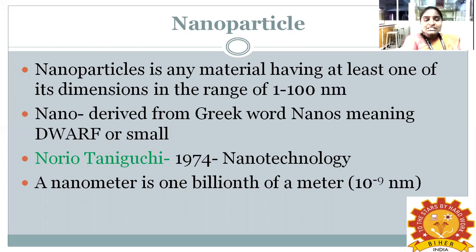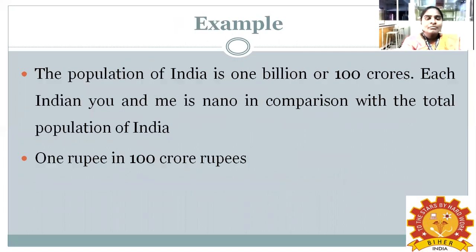What is nano? This word nano is derived from the Greek word nanos. What is the meaning of nanos? Nanos means dwarf or small. In 1974, Norio Taniguchi, the scientist, coined the term nanotechnology. So the one who coined the term nanotechnology is Norio Taniguchi in the year 1974. A nanometer is equal to 1 billionth of a meter, that is, 10 power of minus 9 meter.